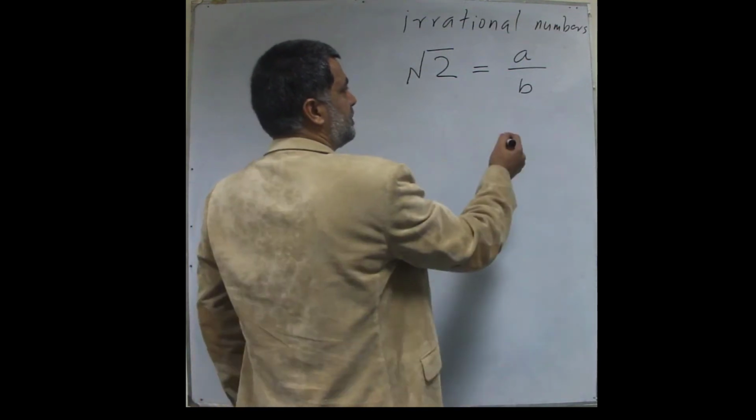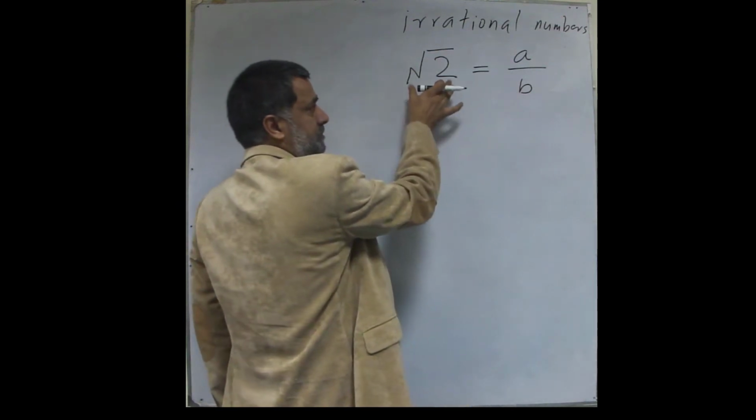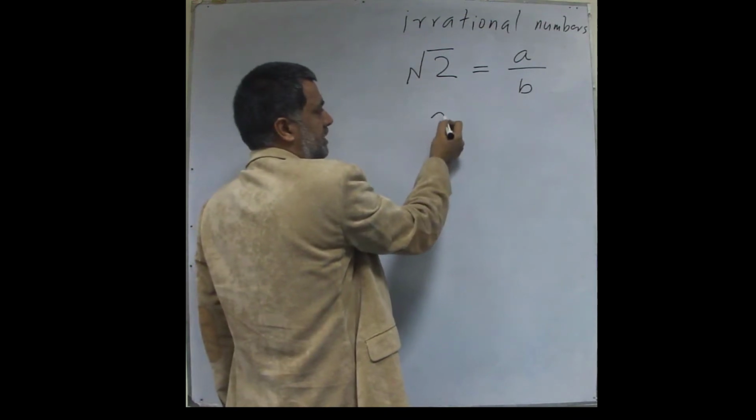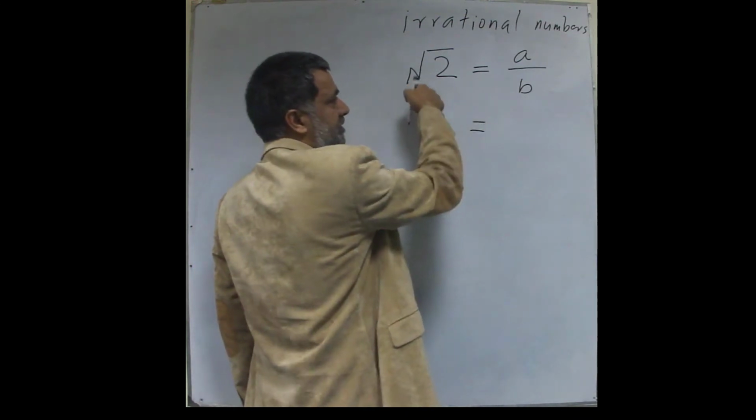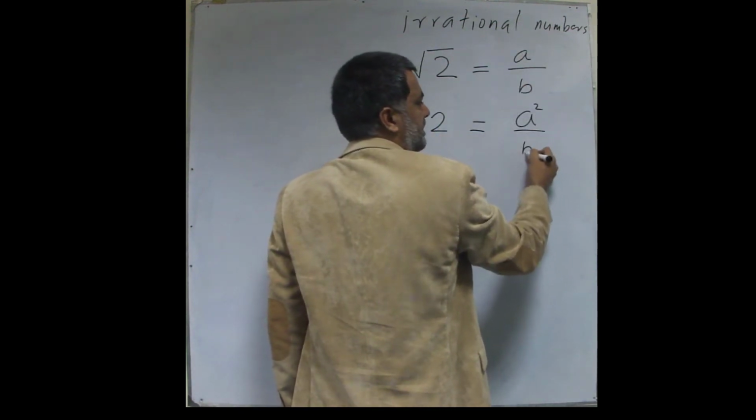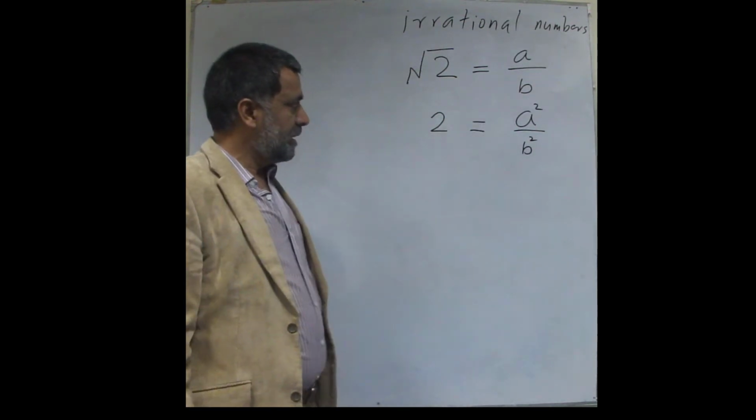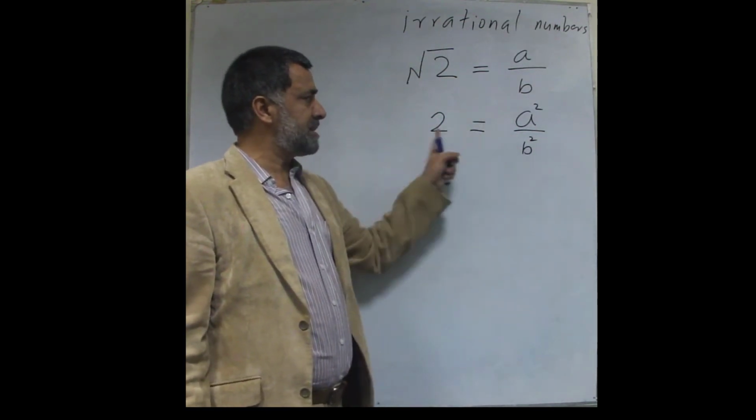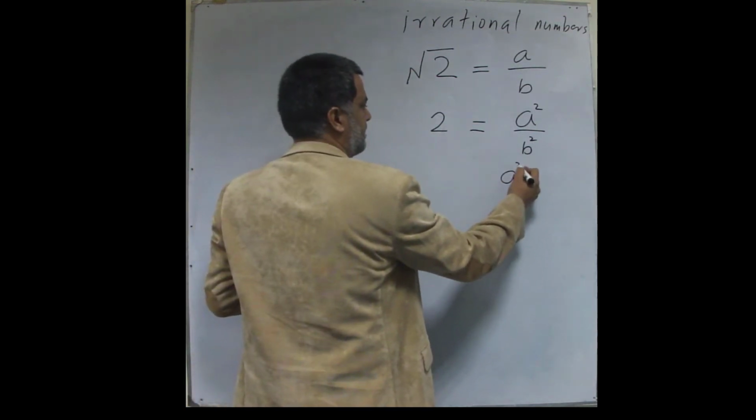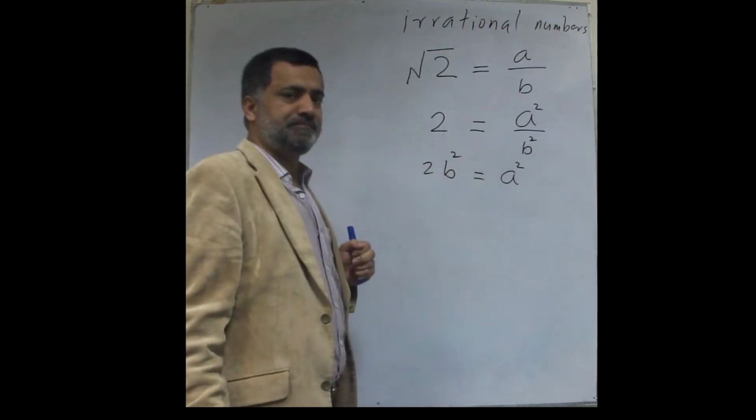So if it is true, then by definition, this is a number which, if squared, will give me 2. So if I take the square of it, I'll get a squared over b squared. So these two say the same thing. And if this is true, then a squared must be equal to twice b squared.